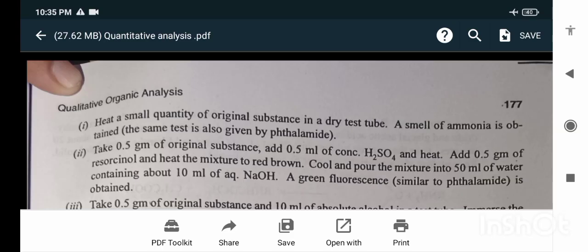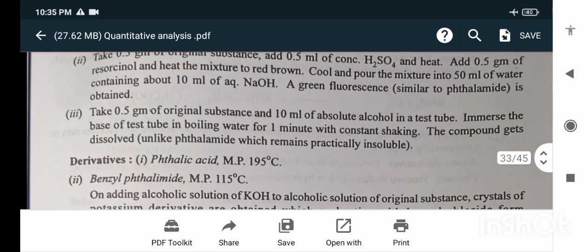Cool and pour the mixture into 5 ml of water containing about 10 ml of aqueous NaOH. A green fluorescence is obtained. Take 0.5 gram of the original substance and 10 ml of alcohol in a test tube. Immerse the base of the test tube in boiling water for 1 minute with constant shaking.